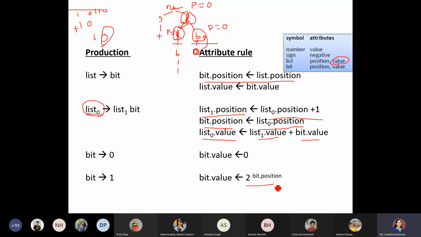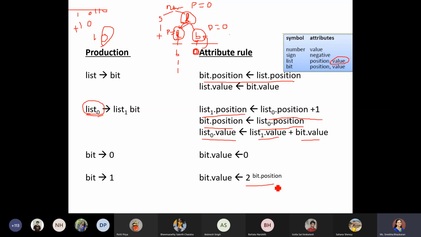Okay, I didn't accept any epsilon. So based on that, we have written the production rule. We have written the attributes. So first we have identified the attributes for each terminal or for the non-terminal. So here in this example, we have attributes only for the non-terminals. What are the attributes which we can have is for list and position, we have two attributes. One is based on the position and the other one is the value what we can have for it.